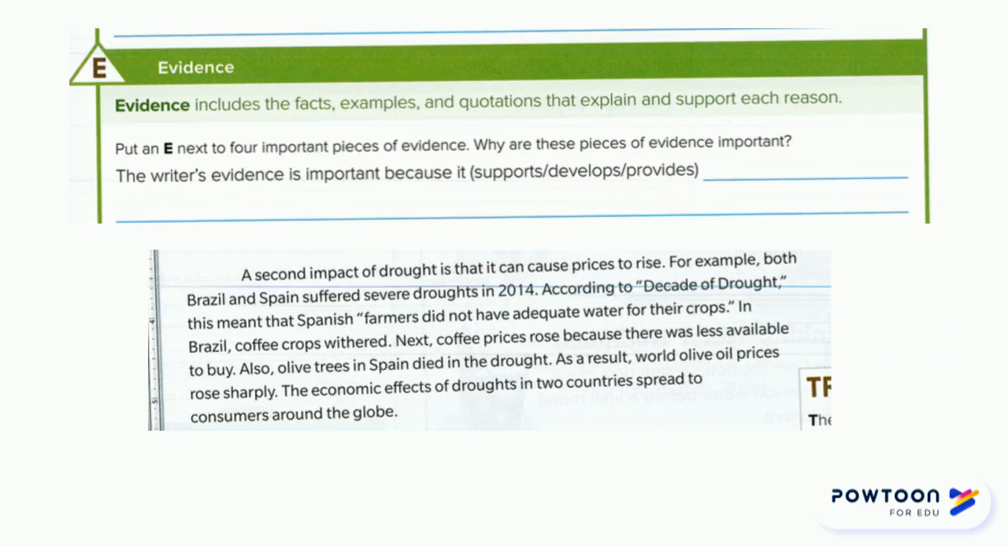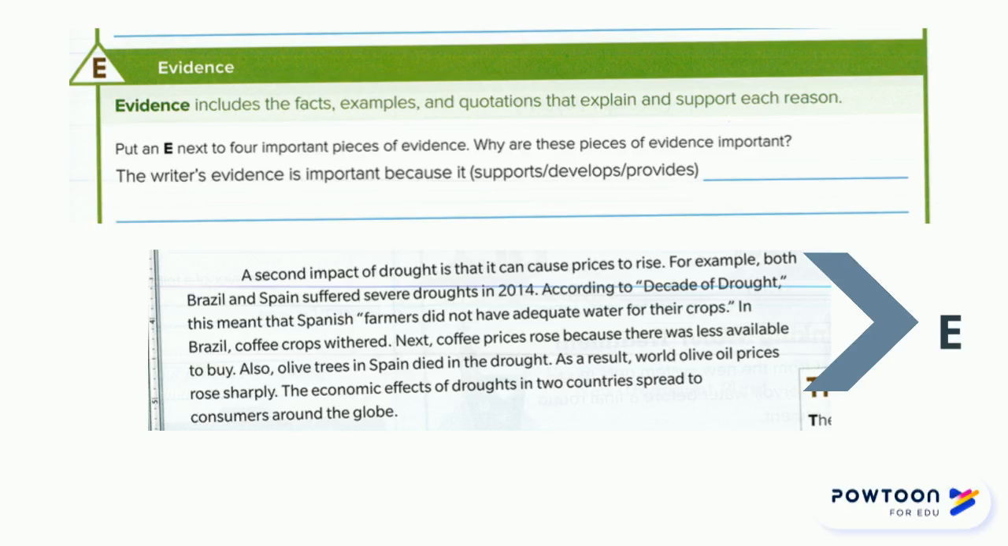Now read this paragraph to yourself and see if you can find where the evidence is located to support that drought causes prices to rise. I hope you found the evidence in paragraph 3. Brazil and Spain both suffered severe droughts in 2014. Coffee prices rose worldwide as a result, as well as olive oil prices rising as a result.